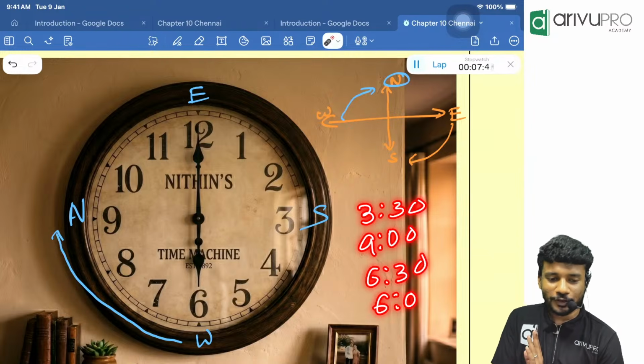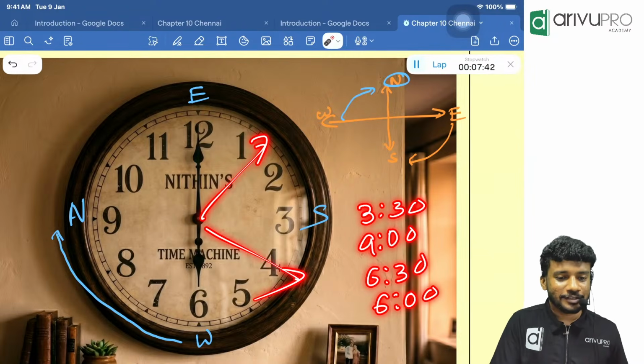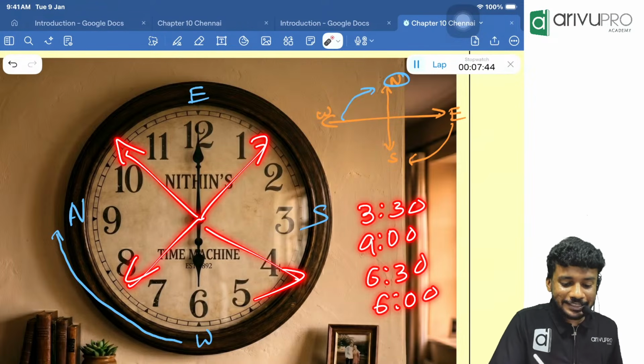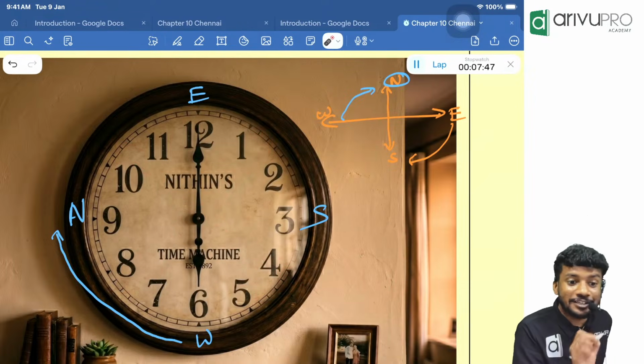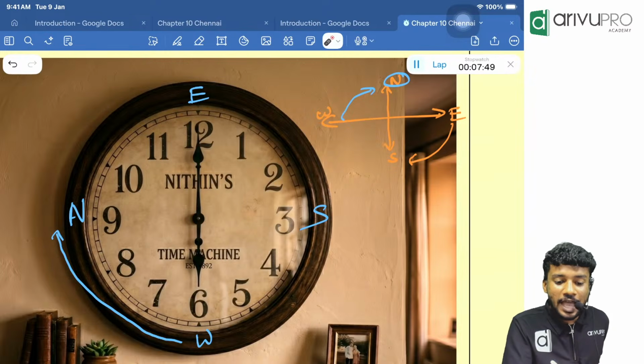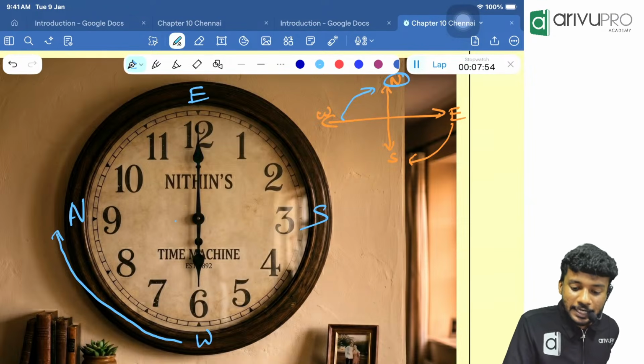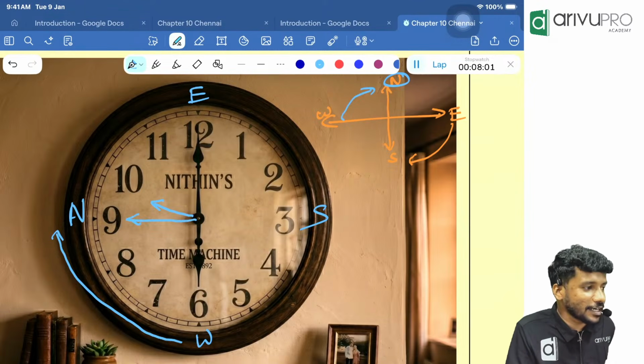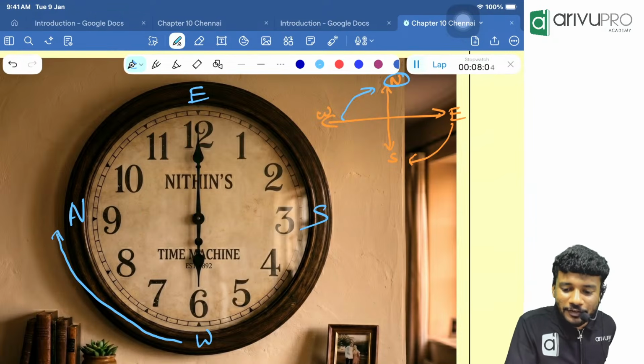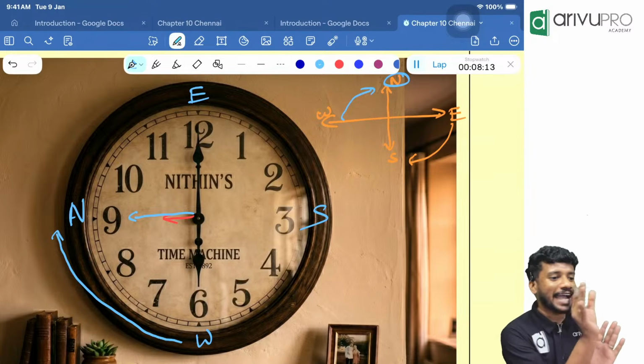or 6 o'clock. There is nothing in between. Our questions will not be like this. The northeast or southeast angle will never be there for our examination. And sometimes they will mention 9:45 p.m. At 9:45 we know that the hour hand will be looking almost towards 10 and the minute hand will be pointing towards 9. But what we will assume from our exam point of view is that the hour hand will be looking towards 9 and also the minute hand will be looking towards 9. There is no angle change.